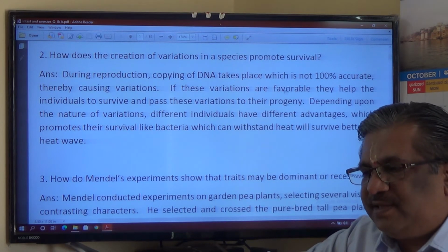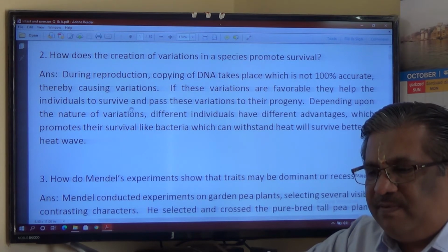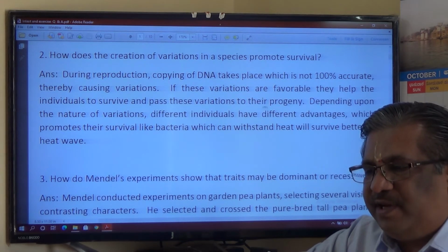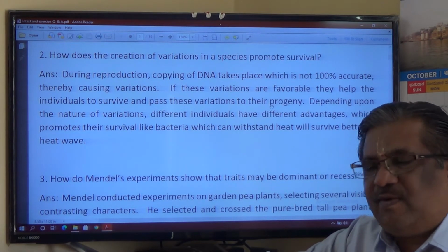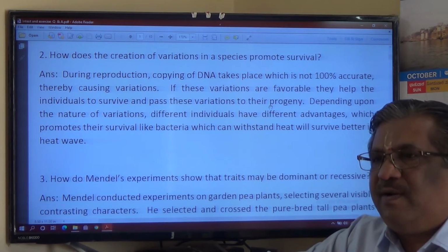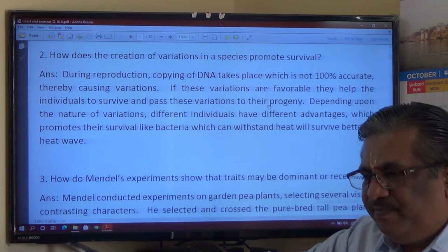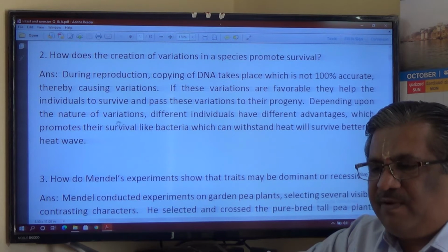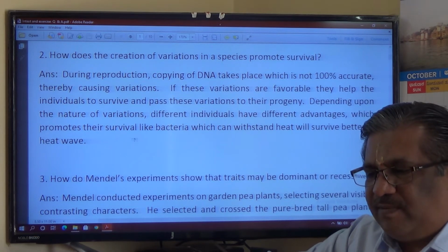If these variations are favorable, they help the individuals to survive and pass these variations to their progeny. If these variations are not favorable, then the organisms will die and they are on the verge of extinction. So depending upon the nature of variations, different individuals have different advantages which promote their survival.